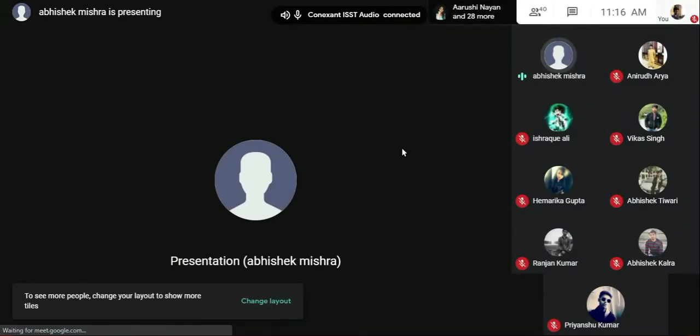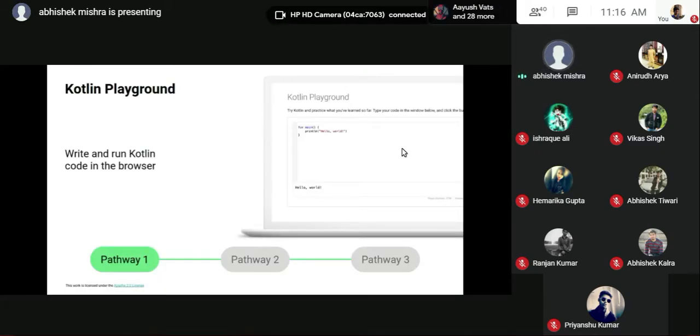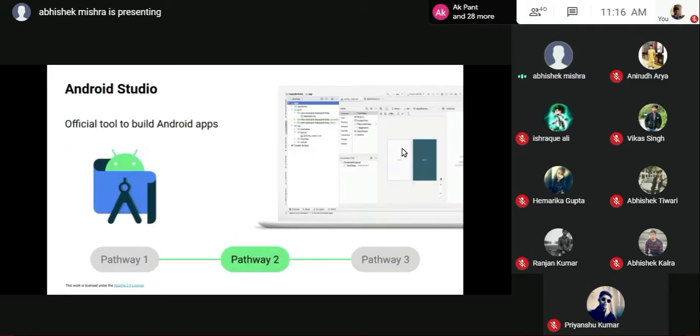In this environment, you can just write the code here in the Kotlin playground, and it will be good to go. And how can you run that? You have a play button, as simple as that. You click on that and your code will run. It won't run a code for an Android application. There are some limitations to it. I'll tell you later. You need an Android device to run the code.